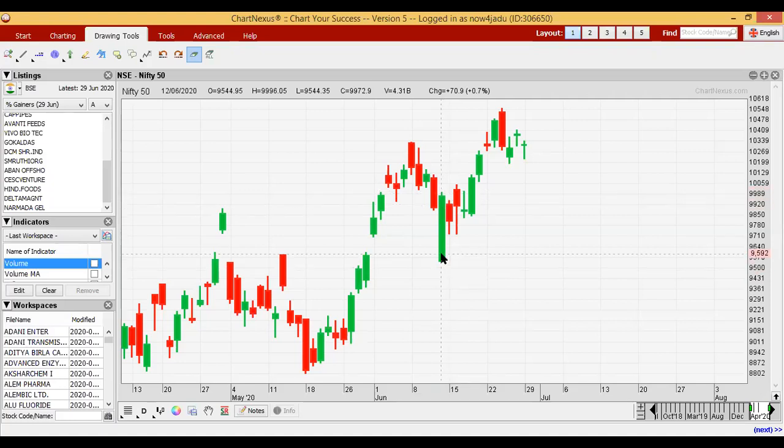That's why with this long green candle we can easily interpret that all over the day bulls were winning the fight. That's why we got a strong bullish candle.